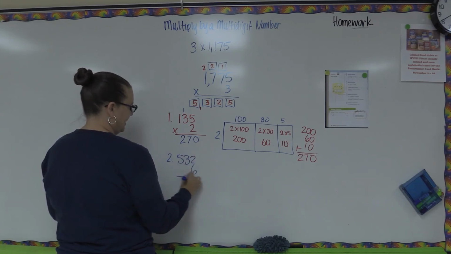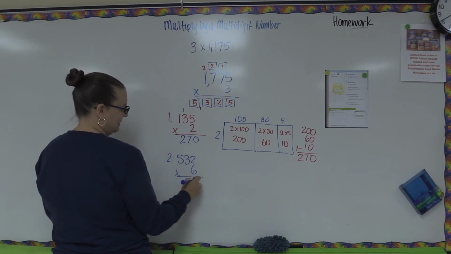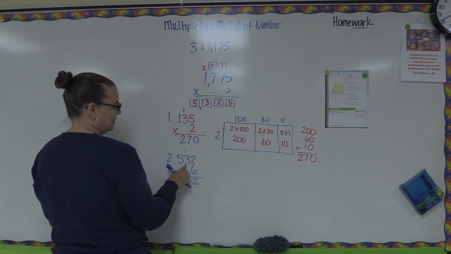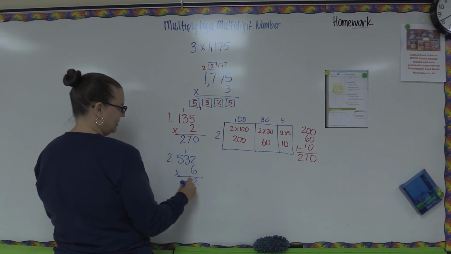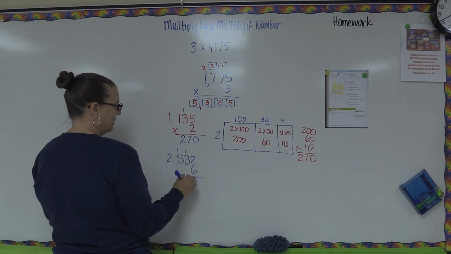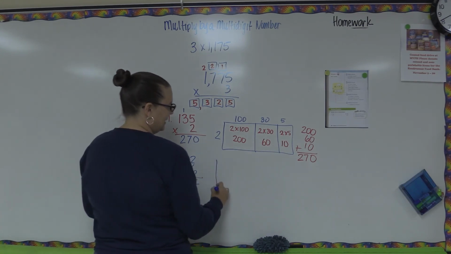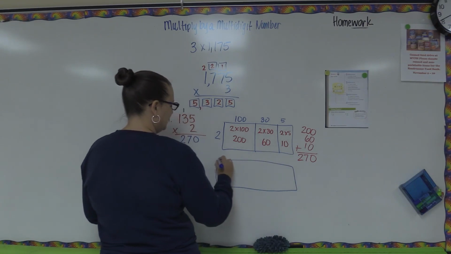532 times 6. 6 times 2 is 12. Carry your 1. 6 times 3 is 18, plus the 1 you carried, that would be 19. So the 9 goes there, the 1 goes up. 6 times 5 is 30, plus 1 is 31. Now same thing, if you want to do it with partial products over here, you can.